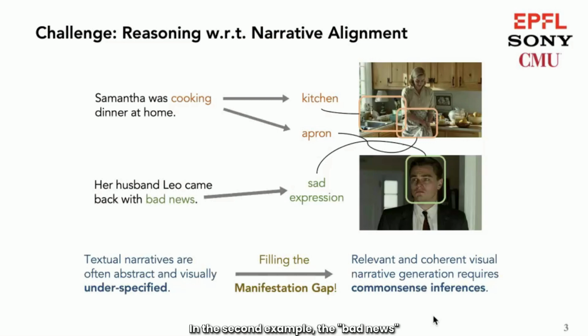In the second example, the bad news mentioned in the text is an abstract object, which needs to be implicitly interpreted as a sad expression on the character's face. To fill such a manifestation gap, models must conduct common sense inferences to ensure relevant and coherent visual narrative generation.